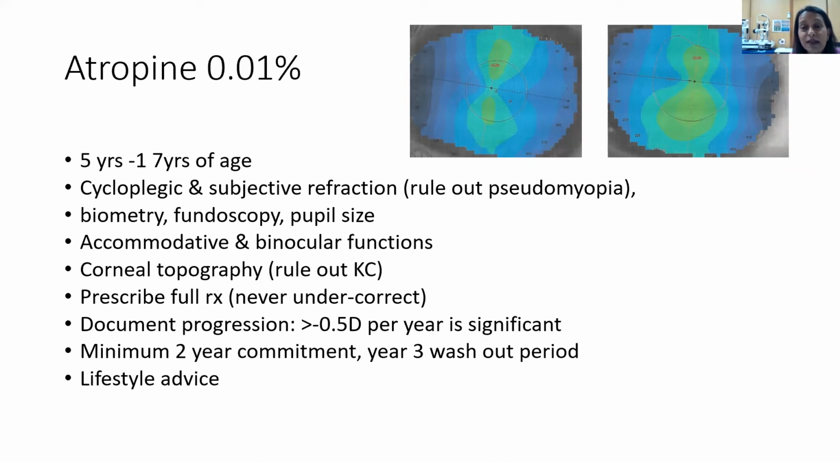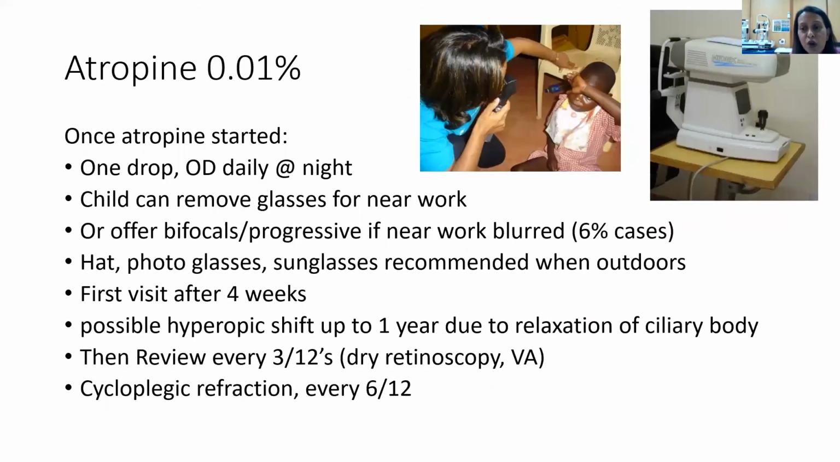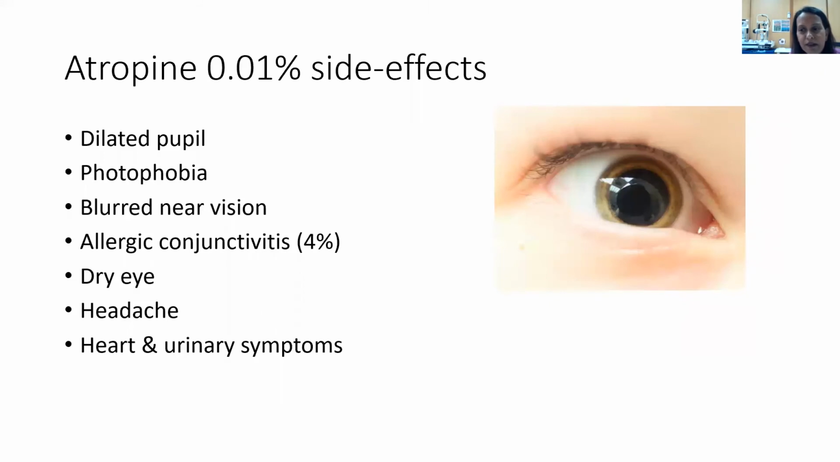We are seeing children as young as 5 years old with keratoconus who initially present with myopia and very mild astigmatism. The parents have to commit to a 3-year management program. The drops have to be put once a day at night for 2 years. In the 3rd year, the drops are tapered off gradually as the prescription is monitored. Dry retinoscopy should be performed every 3 months and cycloplegic refraction every 6 months. Very few side effects have been seen, such as reduced near vision, pupil dilation, or photophobia. If these occur, reading glasses can be prescribed, and sunglasses and hats used when outdoors.